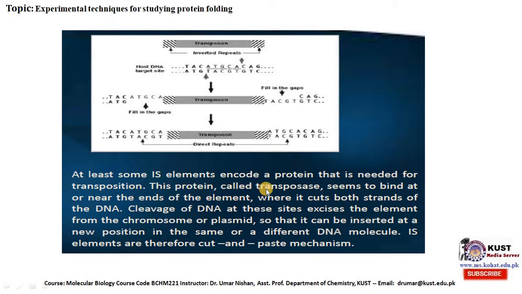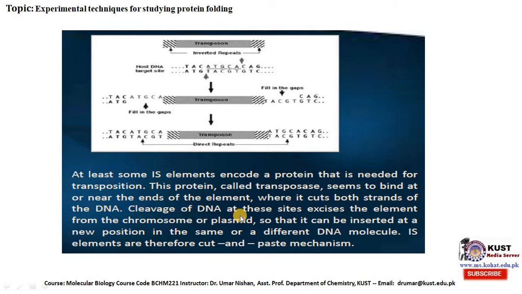This protein, called transposase, shown here, seems to bind at or near the ends of the element where it cuts both strands of the DNA.